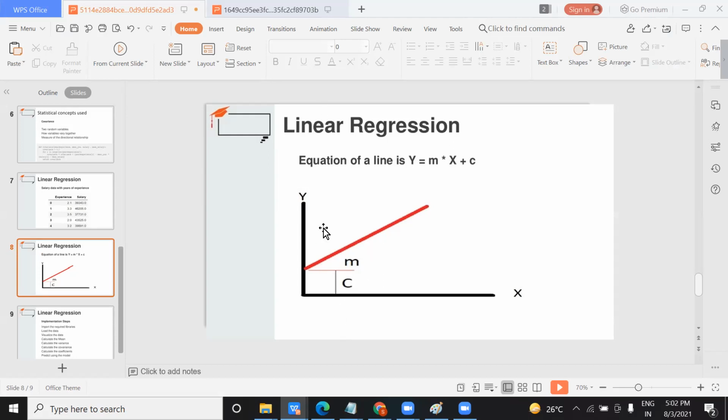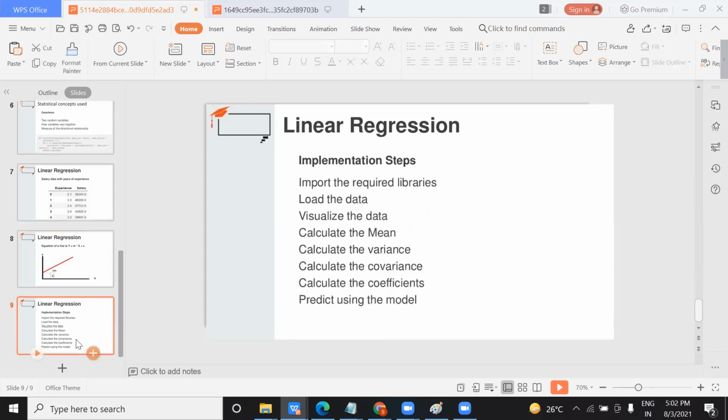For example, suppose x is 1, so with respect to x, where is y coming, here something; for x equal to 2, y is coming suppose here. So you are plotting this, right? And this line will not stick to a certain data point. This line will keep on changing as you train it with more data. As new data keeps coming, this line will keep adjusting itself so that you can do the prediction.